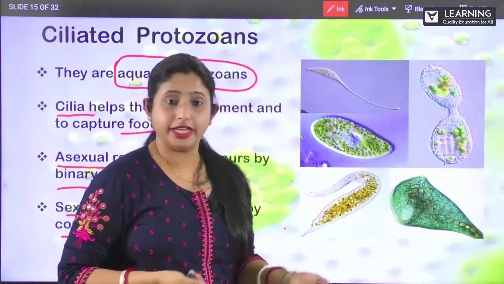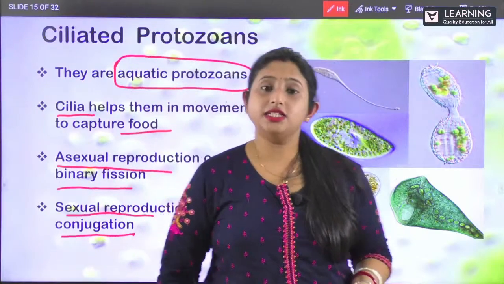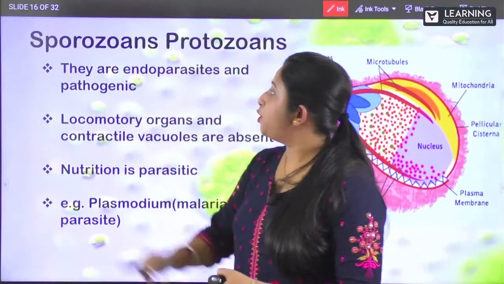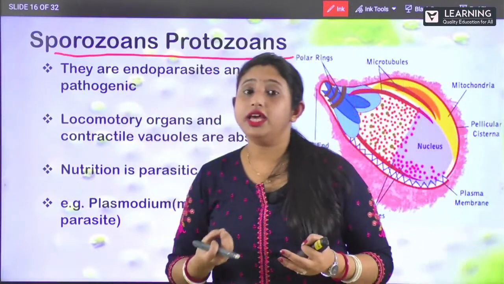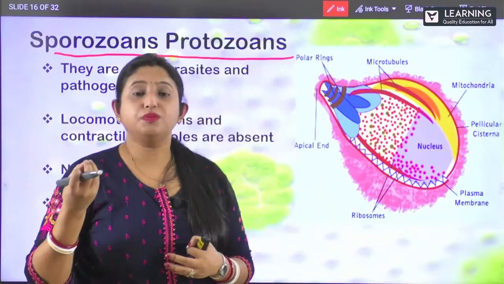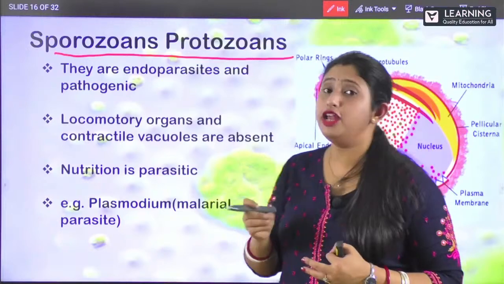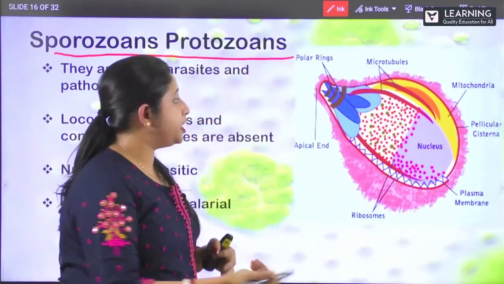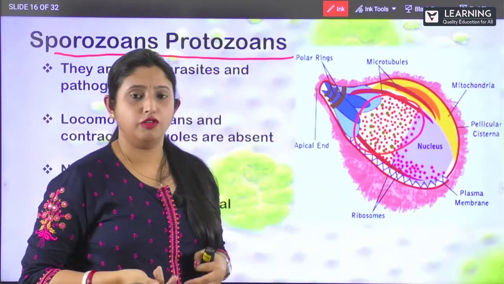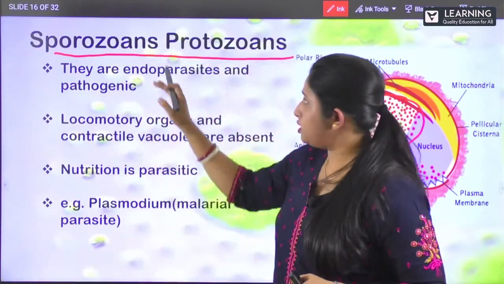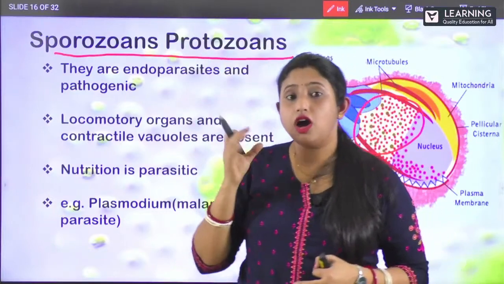You can see these pictures of ciliated protozoans. Next is sporozoans. What do they do? They form spores and these spores are toxic in nature, so they are infectious. You can see in this picture, these are nothing but the spores which are being formed. This type of protozoans forms spores and infects other organisms.